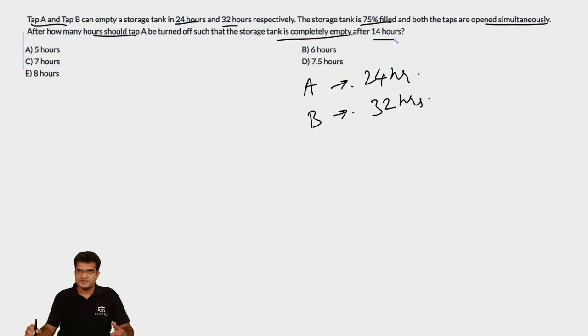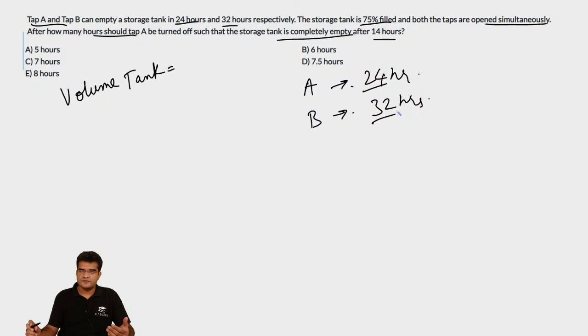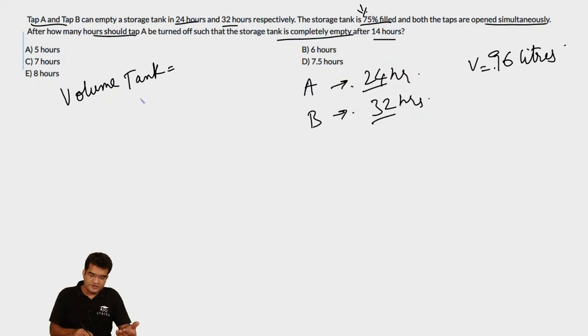So let us assume that the volume of the tank, just for ease of calculations, is the LCM of 24 and 32. What is the LCM of 24 and 32? It is 96 liters. So let us assume that the volume of the tank is 96 liters. But now we are told that in this current question, only 70% of it is full. So the volume that is in the tank is 96 into 0.75, which is equal to 72 liters.